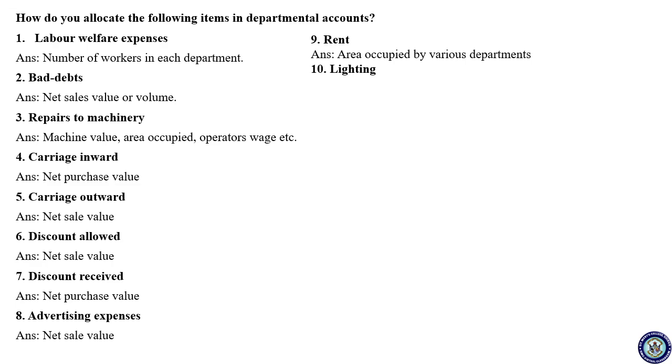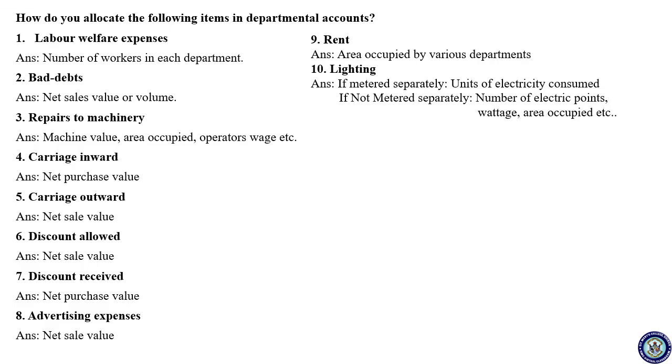So next one, lighting. Okay, so now in lighting there are two bases of allocation. The first one, if metered separately, means if you are recording the current separately with a meter. Okay, it's a device. You kept the meter separately for the departments, then the units of electricity consumed.